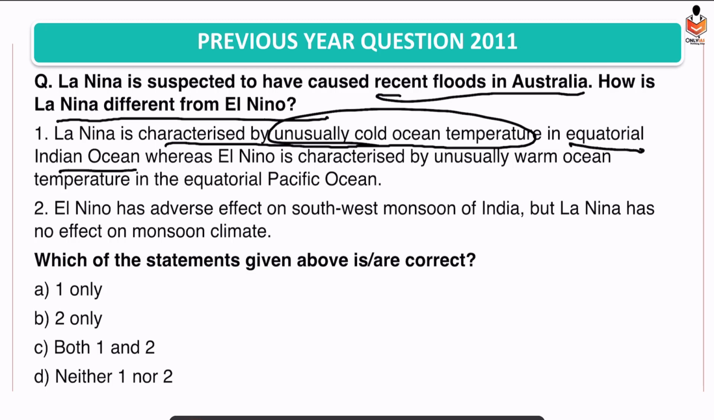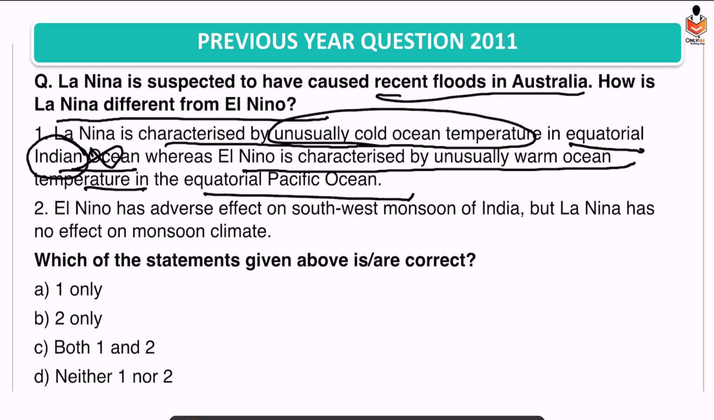In the equatorial Indian Ocean, no. Equatorial Pacific Ocean. Whereas El Nino is characterized by unusually warm ocean temperature in the equatorial Pacific Ocean. You need to remember, this is Indian, not Pacific. UPSC just changed the simple keyword and it made the option incorrect. So the first option is incorrect.